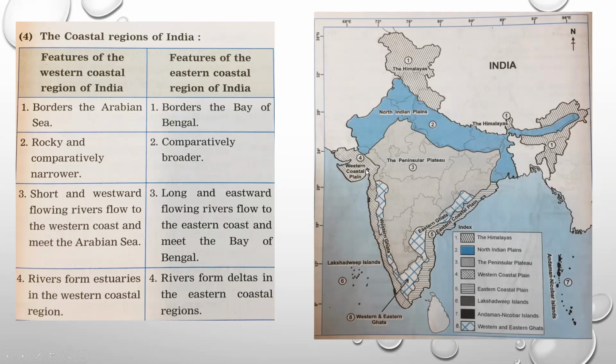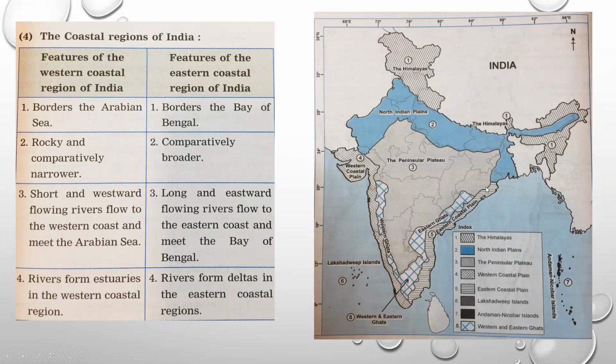Next, the western coastal plains are rocky. More rocks are found over here and they are somewhat narrow. Narrow means not wide. If you compare it with this, the eastern coasts are a little bit broader. Can you see here? They are broader and the western coast is a little bit narrower. So this is the difference. Next, in this western coastal plain, short rivers are flowing. They flow in the west direction. All these rivers flow westward and meet the Arabian Sea.